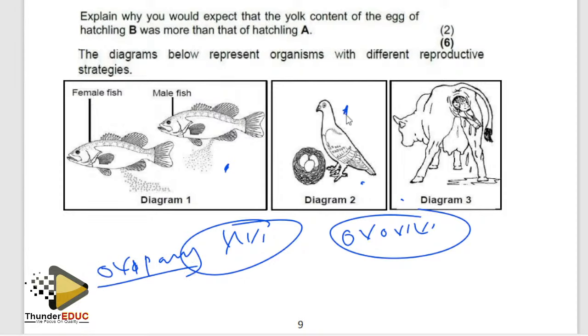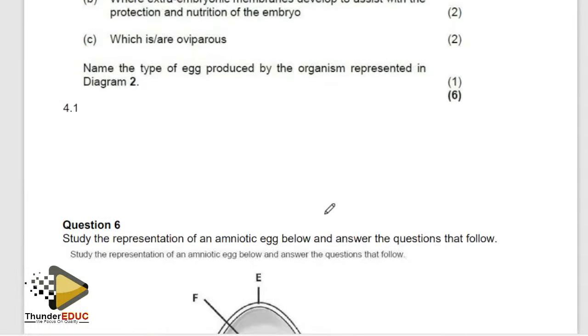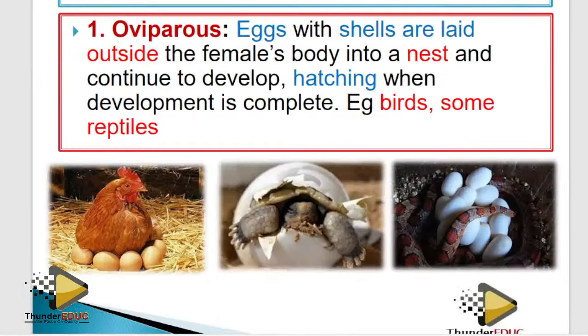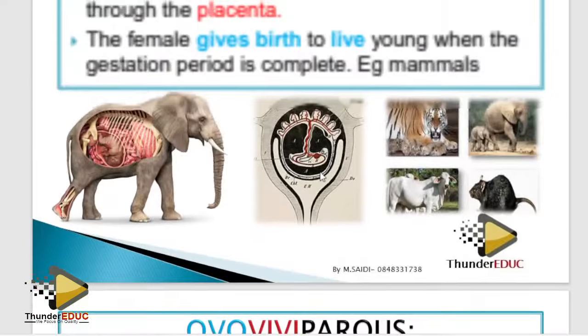So if you look at this, this is internal fertilization, yes, but still it is oviparous. This is external fertilization, but is oviparous. So it can be external oviparous or internal oviparous. So please don't confuse that, because students also confuse that. This is not too many marks, but I'm just trying to show you the small mistakes students do in each topic, and what you're supposed to emphasize, so that you can get a distinction. Yes, so that one is easy.